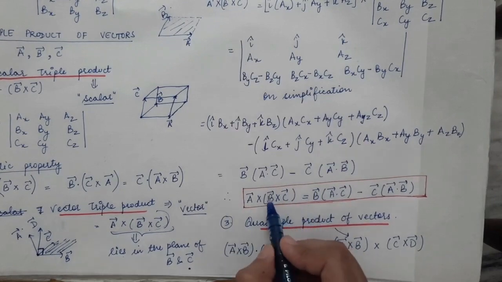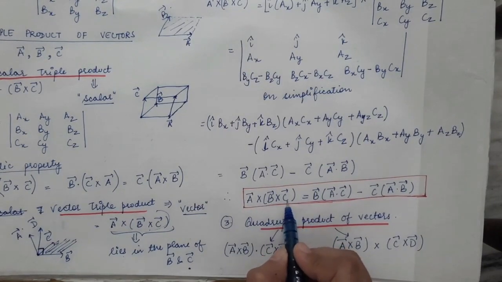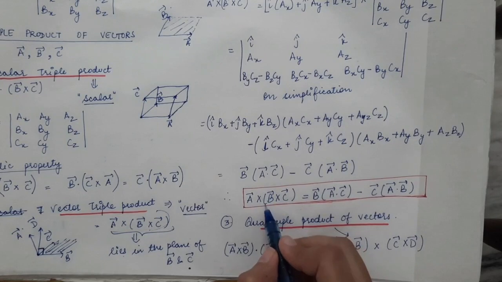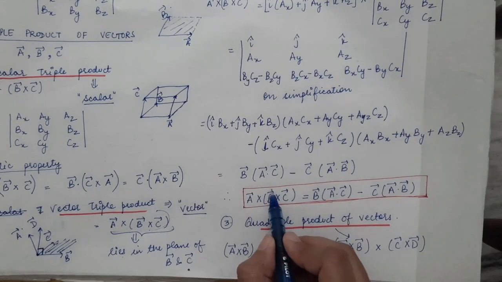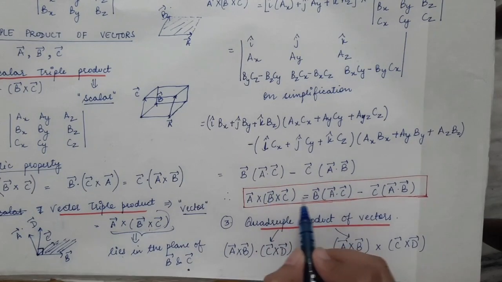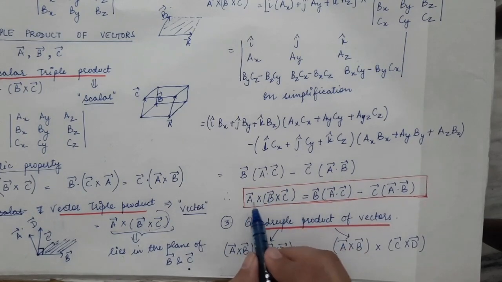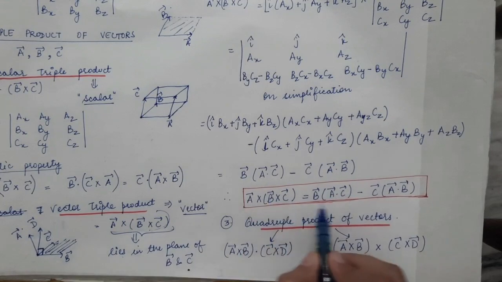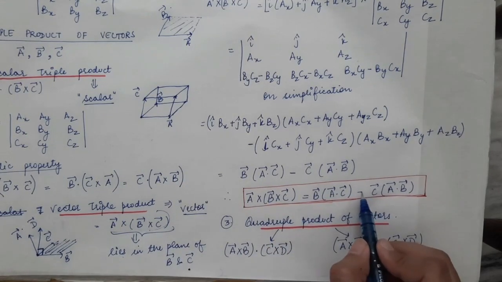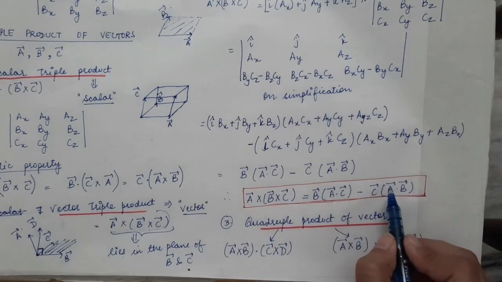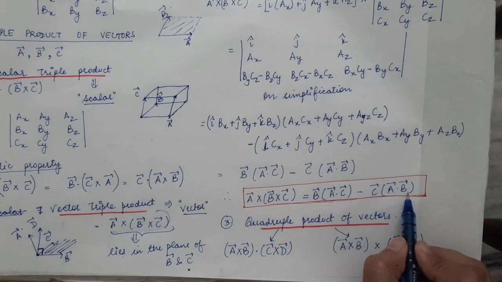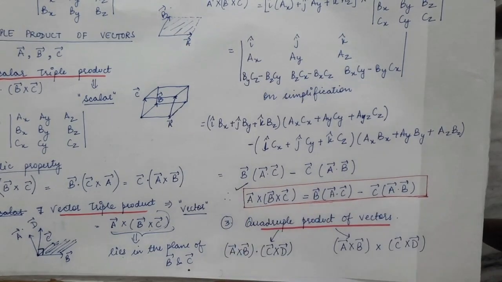First of all we have to do the cross product of B and C. So whichever vectors are in the round bracket, first of all you will take out the first vector, that is B vector. Then we are left with two vectors A and C. You will simply do the dot product of these two vectors, minus, then you will take out the second vector which is in the round bracket, that is C vector, and then you do the dot product of the remaining two vectors which are A and B vector. So this is how you can simply remember the cross product of three vectors.